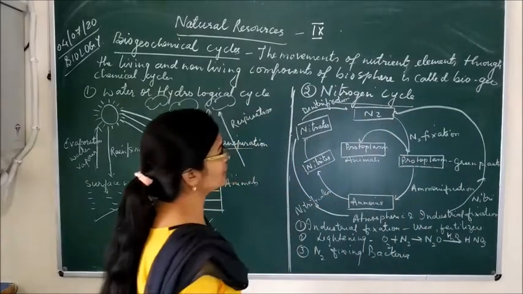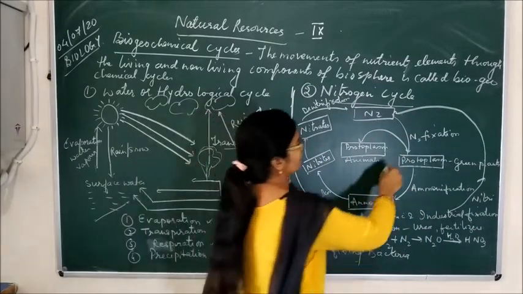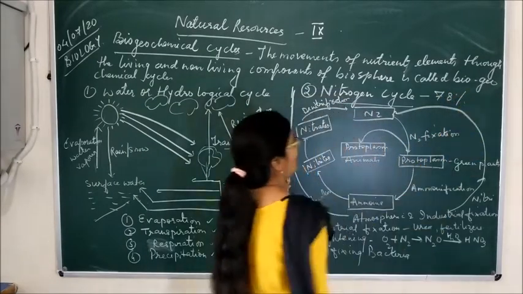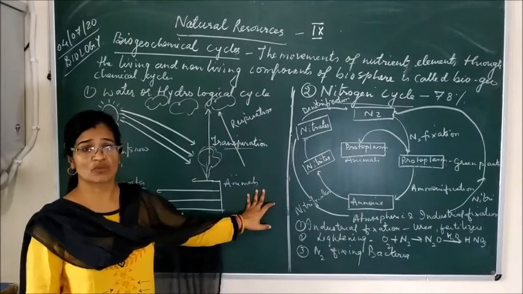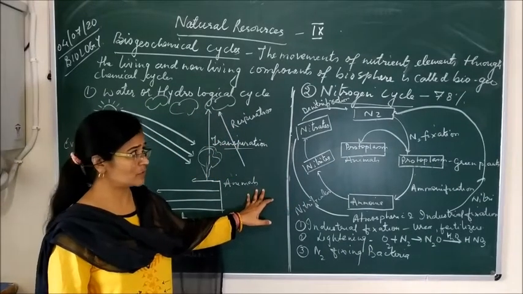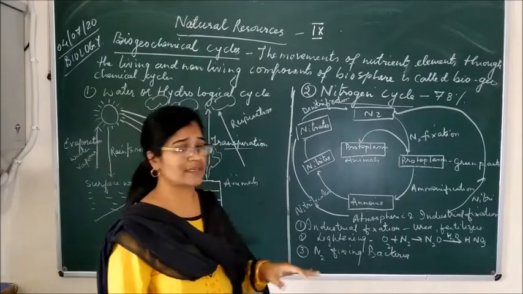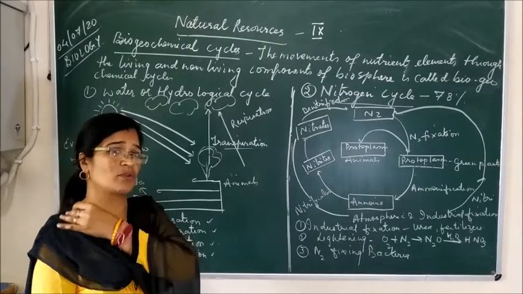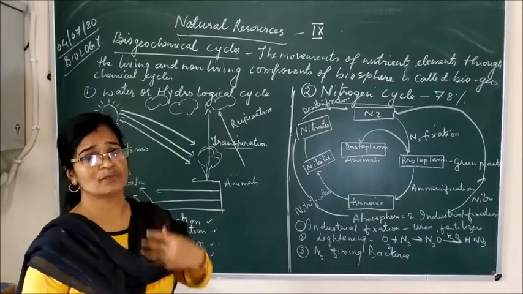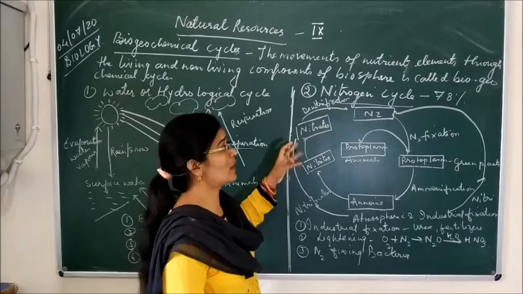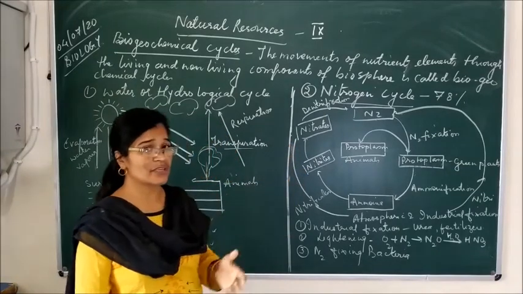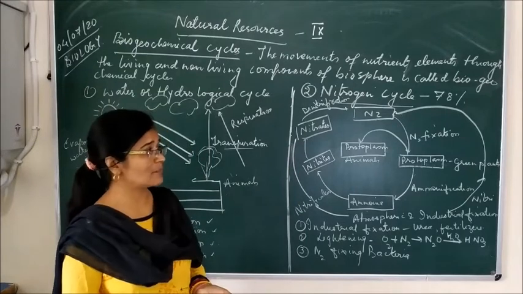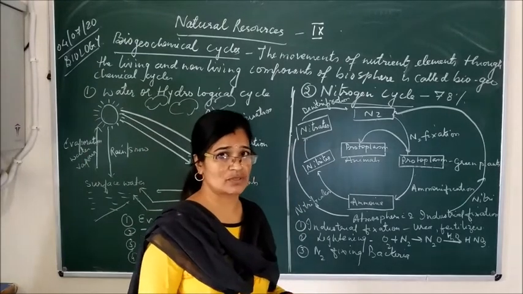We all know that 78% of the atmosphere consists of nitrogen, and this nitrogen is present mostly in the elemental form in the atmosphere. In the nitrogen cycle, we know that most plants consist of proteins and amino acids. So where do these proteins and amino acids come from, and how does nitrogen get fixed from the atmosphere into amino acids and proteins? That we will discuss in the nitrogen cycle.